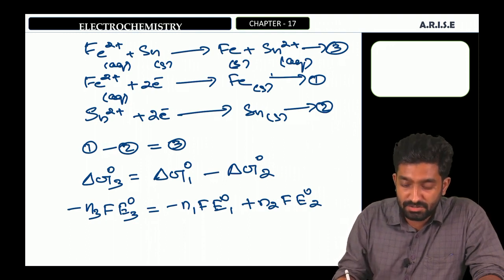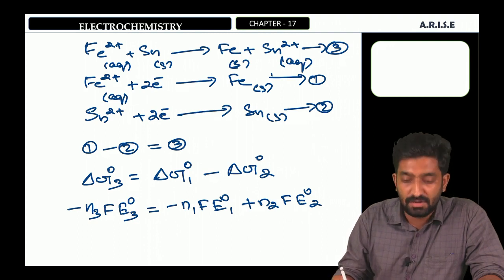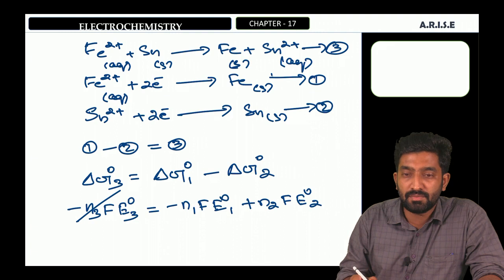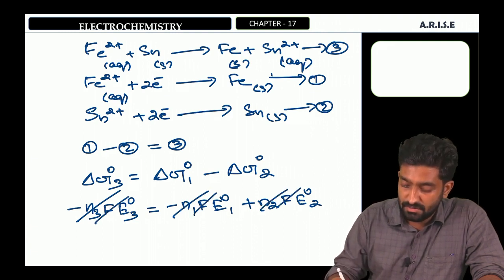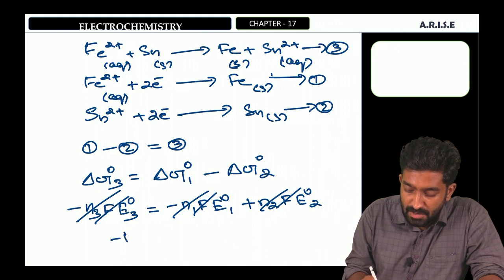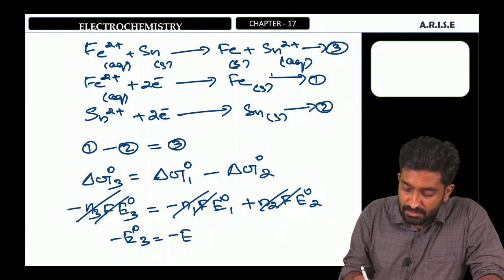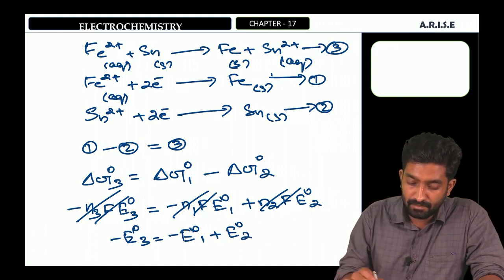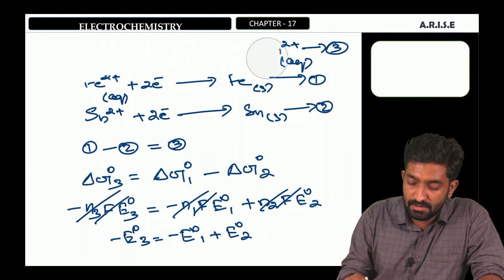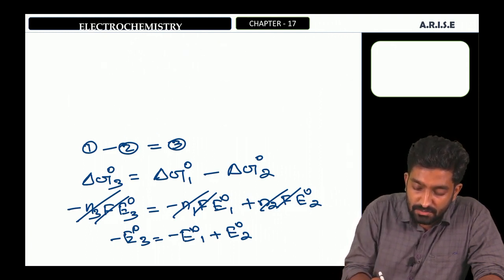The number of electrons is equal to 2, therefore we can cancel the number of electrons and Faraday's constant, and the equation will become minus E0 3 equals minus E0 1 plus E0 2.